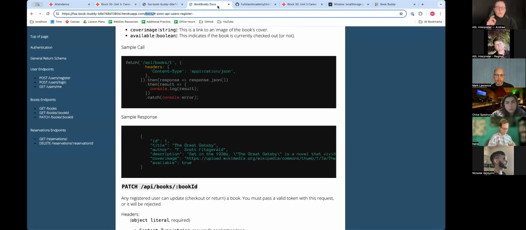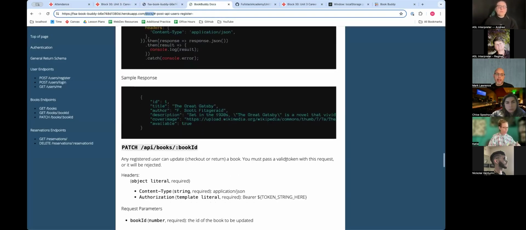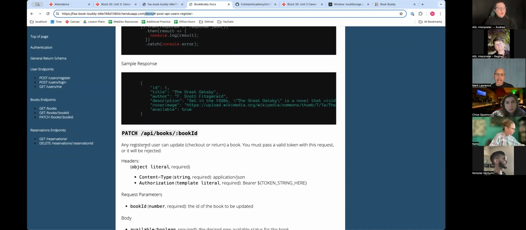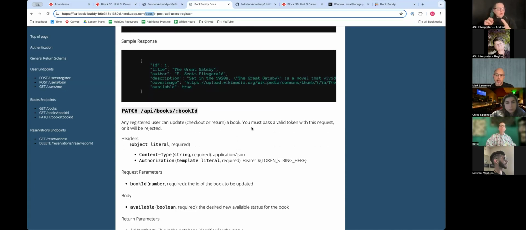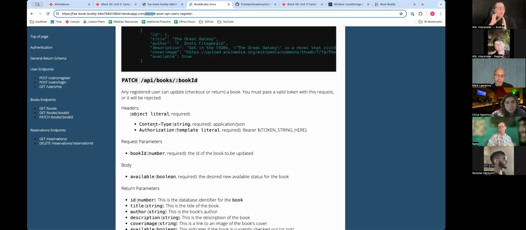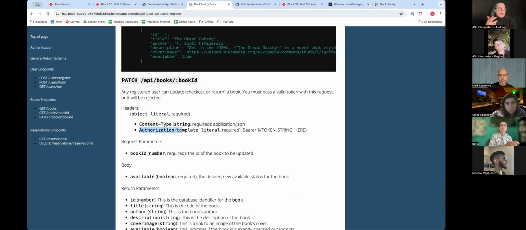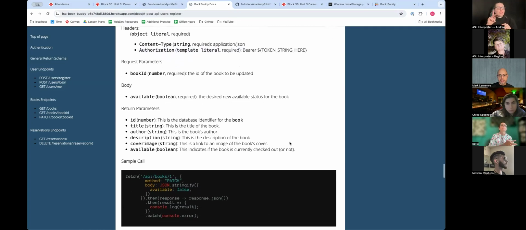Okay, so then let's look here. The patch. Any registered user can update, check out, or return a book. You must pass a valid token with this request or it will be rejected. You can see these are the headers, and this is one of the ones to check out a book. You make a patch request, but you do need a token right here. You are going to pass in the bearer and a token string.